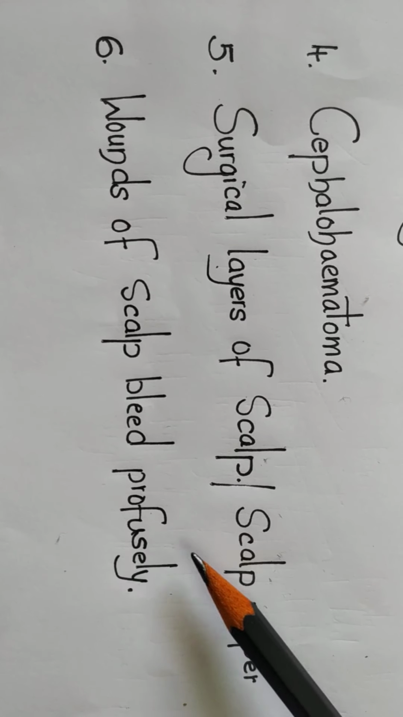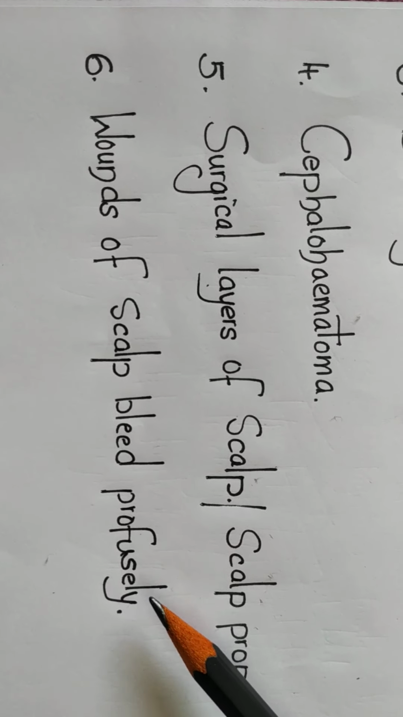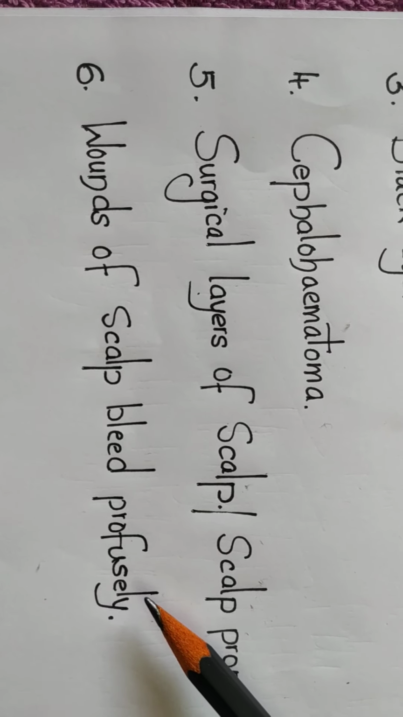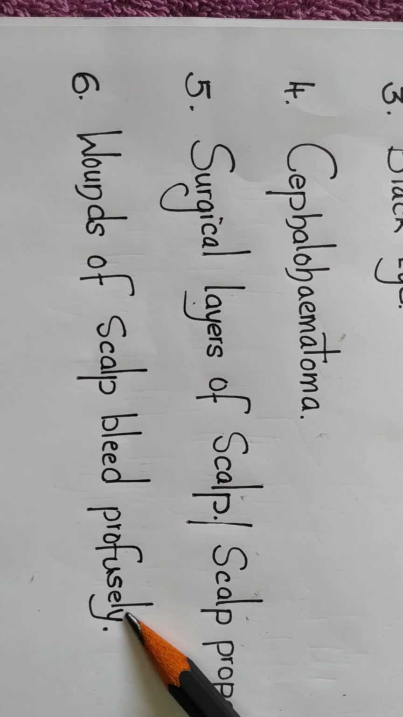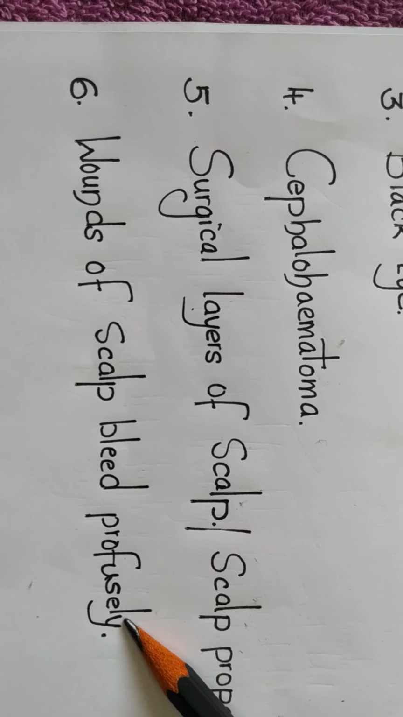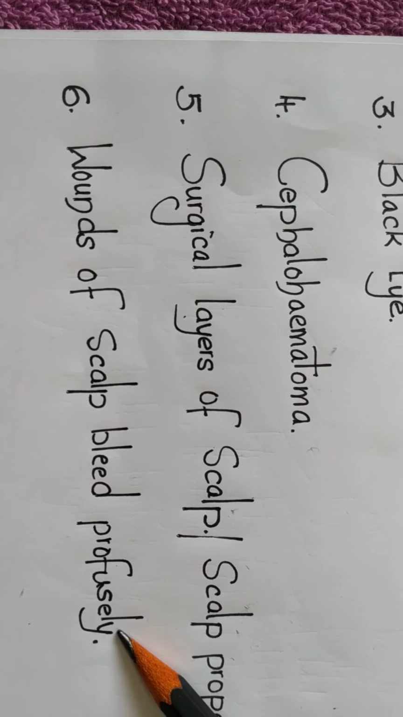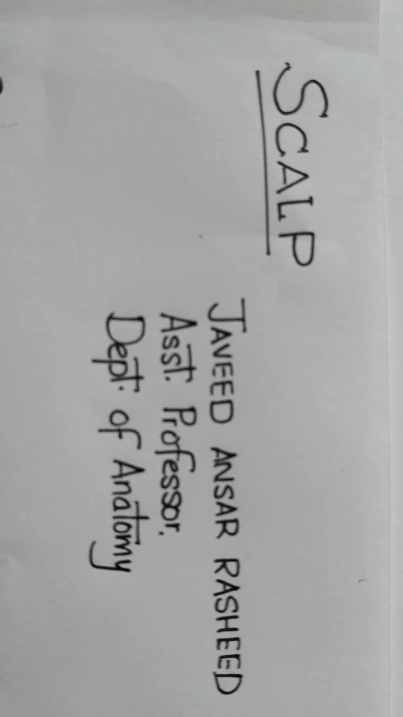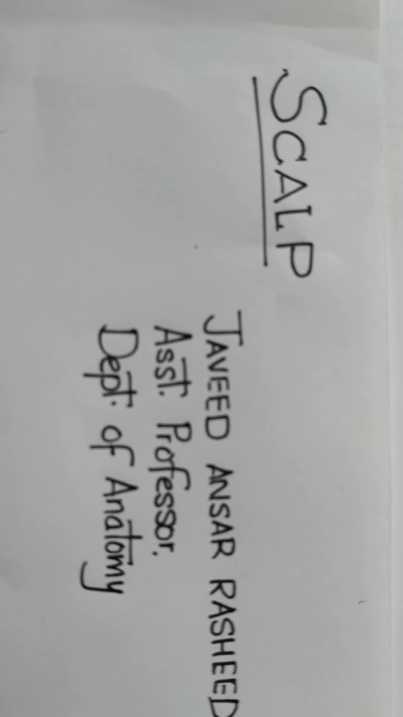Wounds of the scalp bleed profusely because the vessels are prevented from retracting by fibrous fascia. Bleeding can be arrested by applying pressure at the site of injury by a tight cotton bandage against the bone. This marks the end of the scalp. Hope you understood the class.